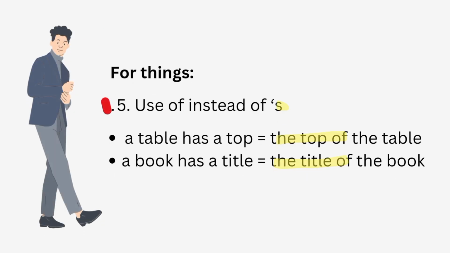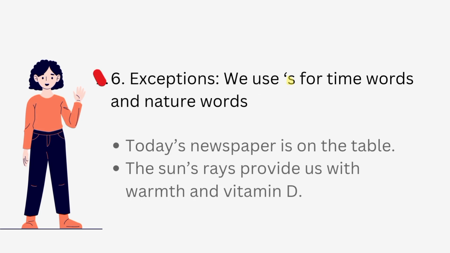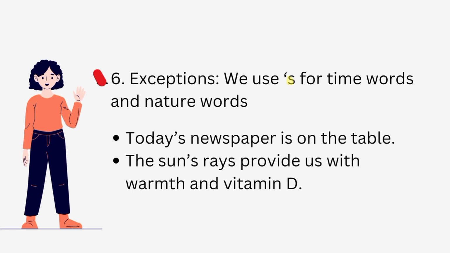For things, use of instead of s. A table has a top equals the top of the table. A book has a title equals the title of the book. Exceptions: We use s for time words and nature words. Today's newspaper is on the table. The sun's rays provide us with warmth and vitamin D.